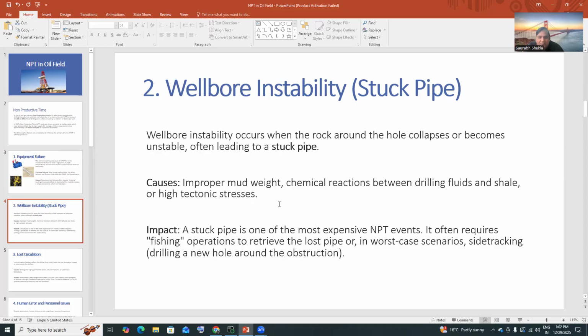If it is a fishing operation, definitely understand that you will lose a lot of money and there will be NPT, that is non-productive time. This is the second kind of problem which you can see there.